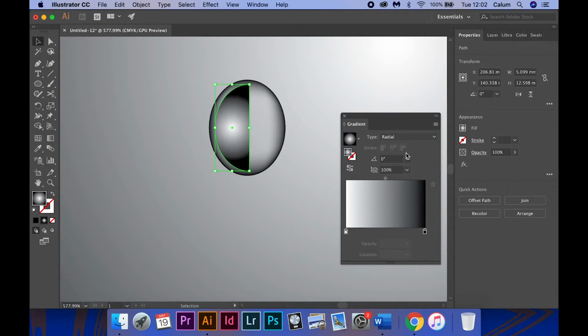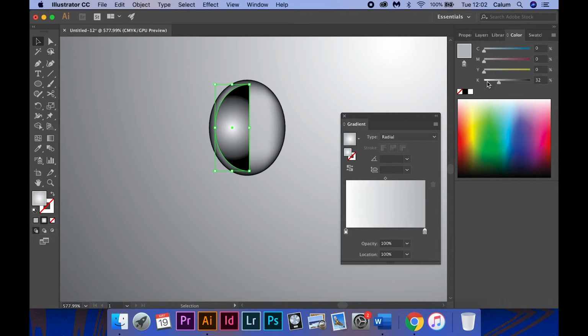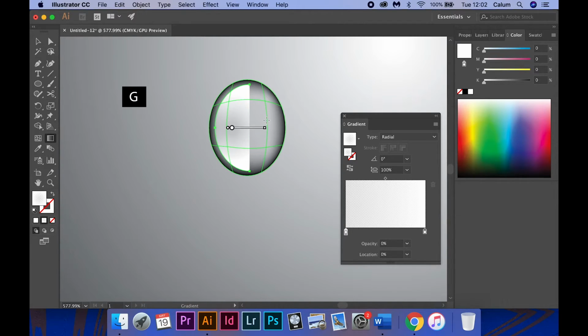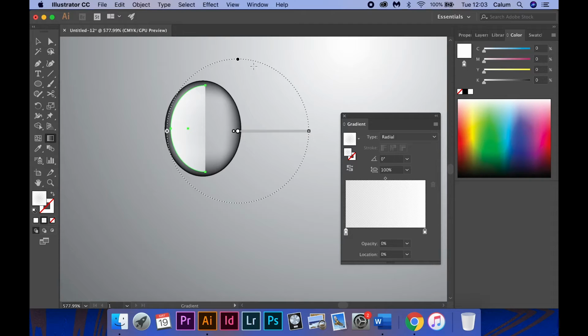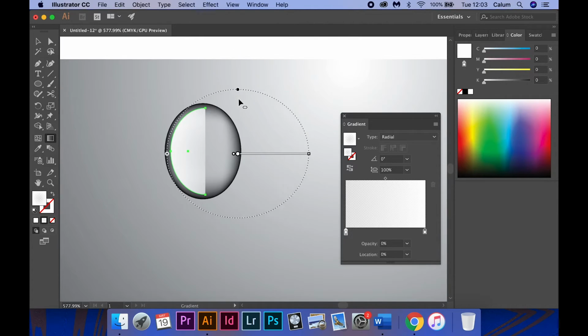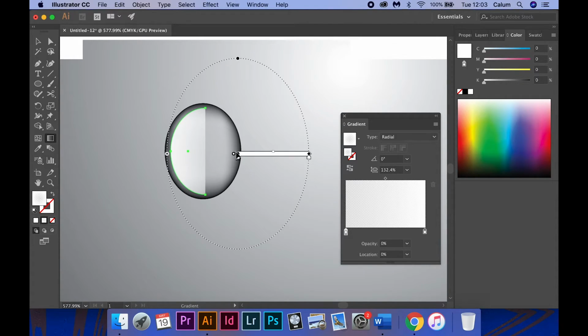I apply a gradient and change both toggles to white. Using the gradient bar, I position it until the highlight looks realistic.